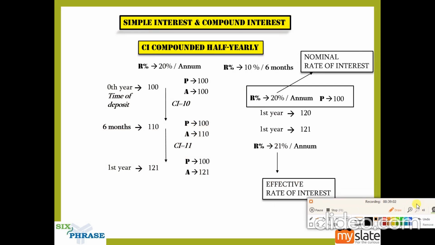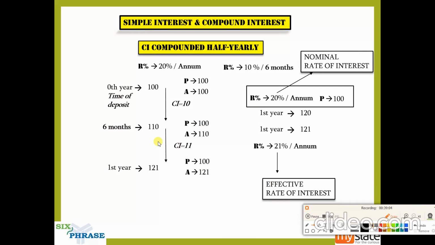So we see compounding half yearly. The first thing that you should do when you are compounding half yearly is to find the rate of interest for 6 months. The reason is pretty simple, guys: the rate of interest that is given here is for 1 year. Because you are compounding every 6 months, your rate of interest should be for 6 months. So that is what is mentioned here. It is 10% for 6 months.